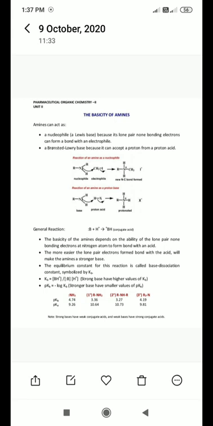Nucleophile is electron rich. So here this amine is a nucleophile. How does it act as a nucleophile?